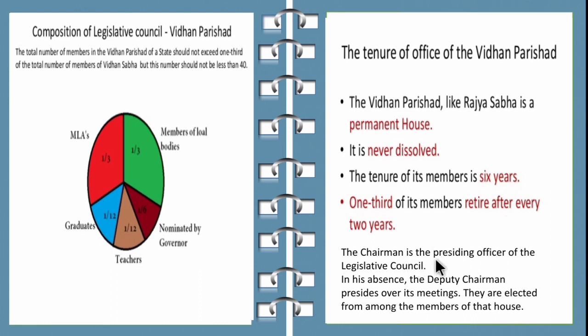The chairman is the presiding officer of the Legislative Council. In the absence of the chairman, the deputy chairman presides over its meetings. They are elected from among the members of that house. So children, the chairman will conduct the Legislative Council meetings. In the absence of the chairman, the deputy chairman will conduct the meetings. It is a permanent house, it cannot be dissolved, and the tenure of its members is 6 years.